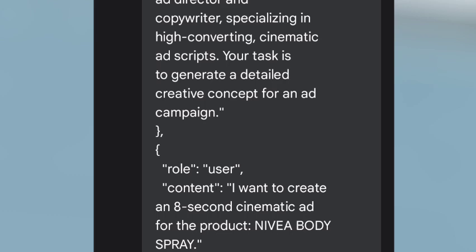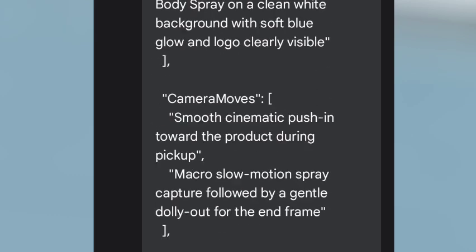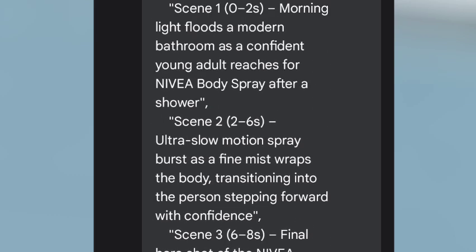All right, so this is basically our script. Okay, look, this is scene 1. Scene 1 is 0 seconds to 2 seconds. Morning light floods a modern bathroom as a confident young adult reaches for navy body spray after a shower. You understand that you can add maybe a young adult woman or a young white woman or a young black woman or whatever you want, just add it in this place.